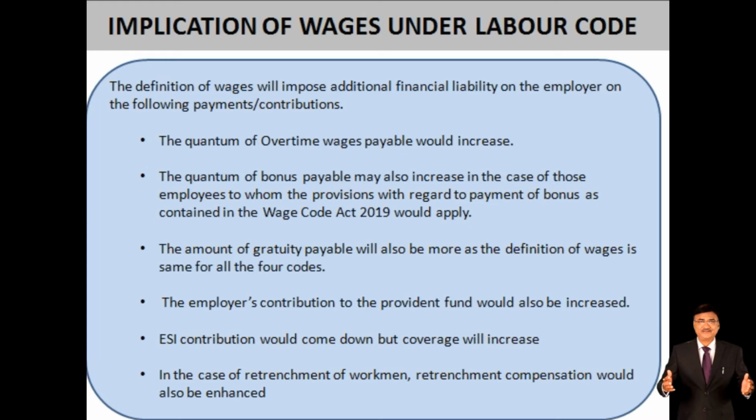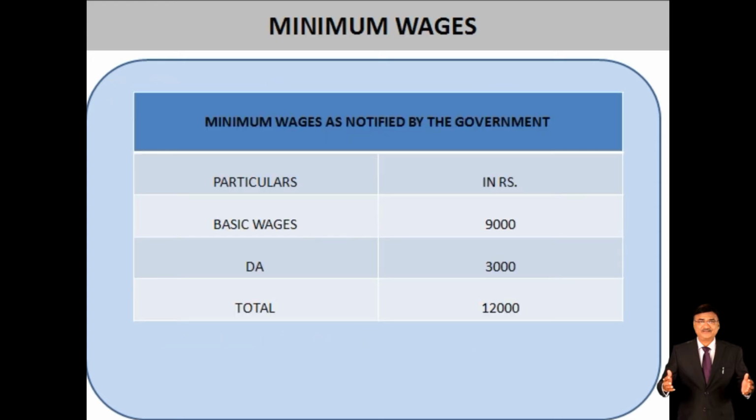Then the quantum of bonus payable may also increase in the case of those employees to whom the provisions with regard to payment of bonus as contained in the Wage Code Act 2019 would apply. The amount of gratuity payable will also be more, as the definition of wage is the same for all the four codes, because the definition of wage has been revised accordingly in all of them. The payments and contributions you are calculating on the basic pay will be increased. It is imposing some additional financial liability on the employer.